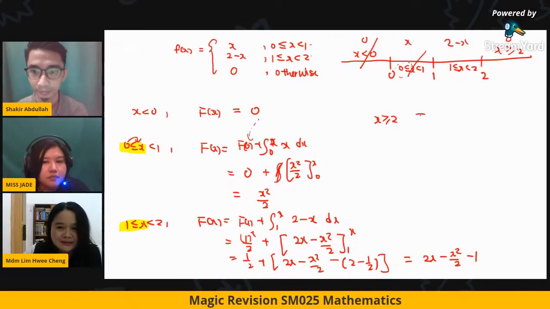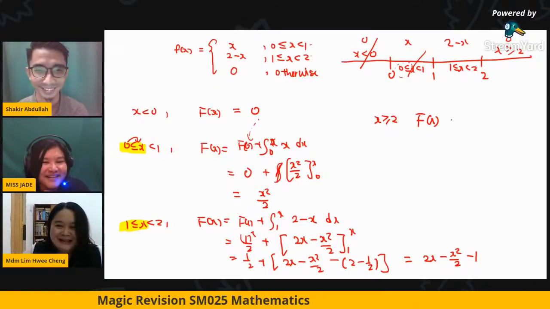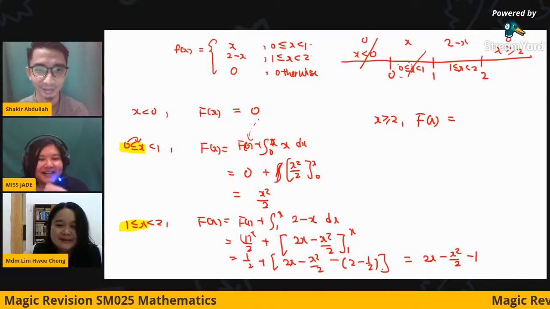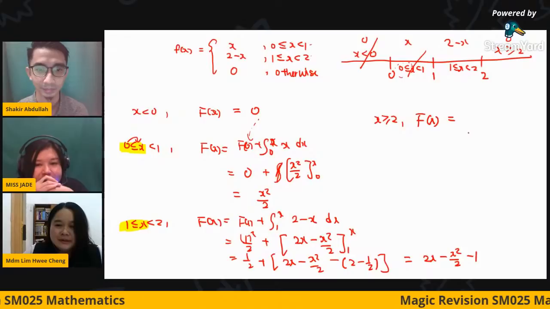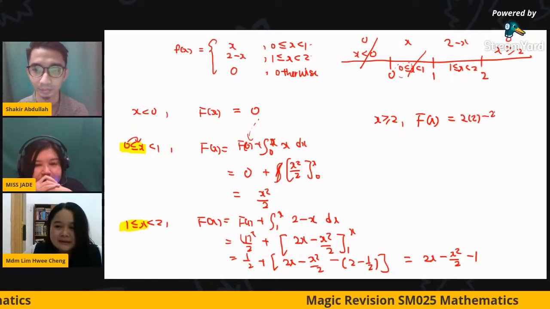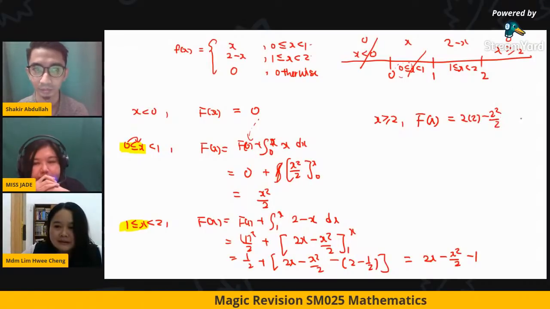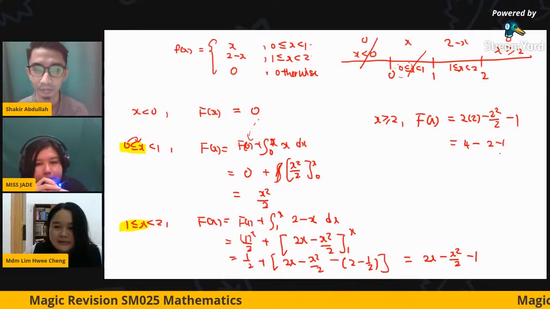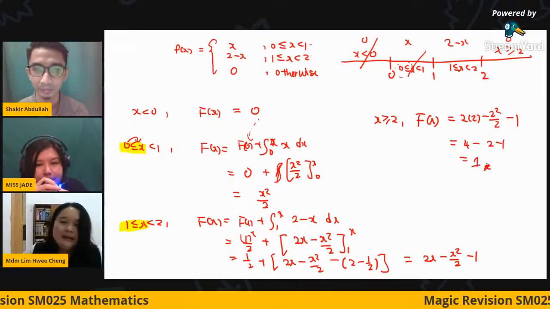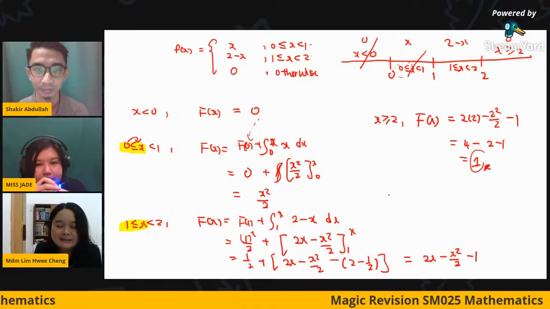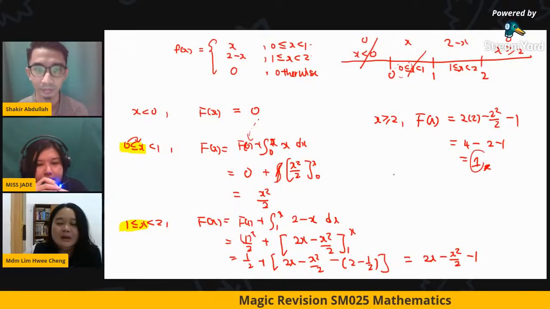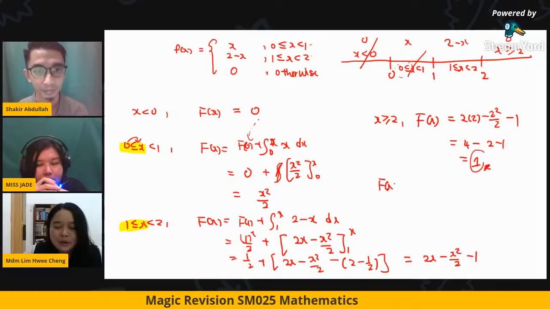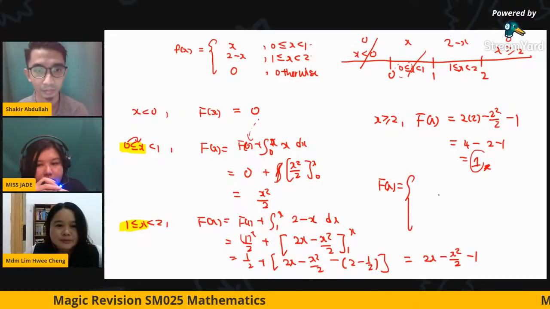Hopefully dapat 1. So yang ini, okay, so the last one is this right? So kita ganti minus 1. So kita 4 minus 2 minus 1. So you get 1. Okay, so you mesti dapat 1 lah. Okay, then you copy back your cumulative. So you just put everything.